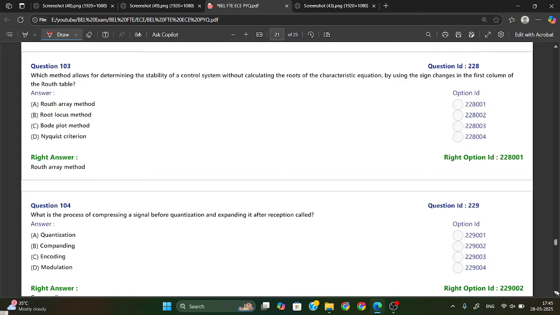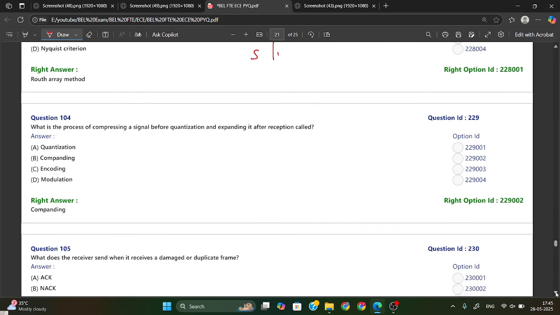Which method allows determining the stability of a control system without calculating the roots of the characteristic equation by using the sign change of the first column? We have solved this in previous classes also, the Routh array method. If any sign changes happen, it will define the stability. So by using sign changes in the first column, using the Routh array method, we are finding this. Okay, so option A is your right answer.